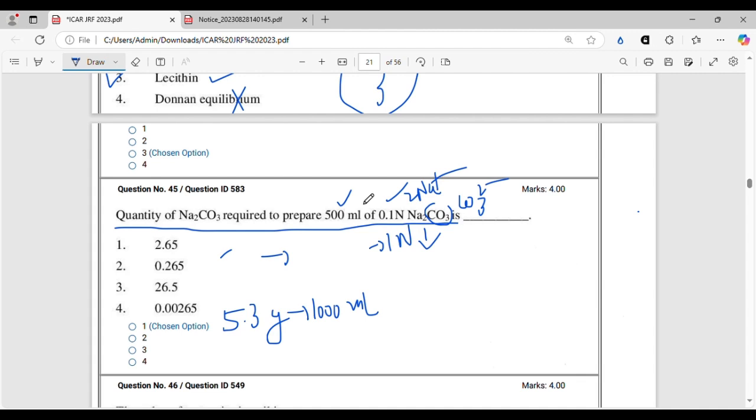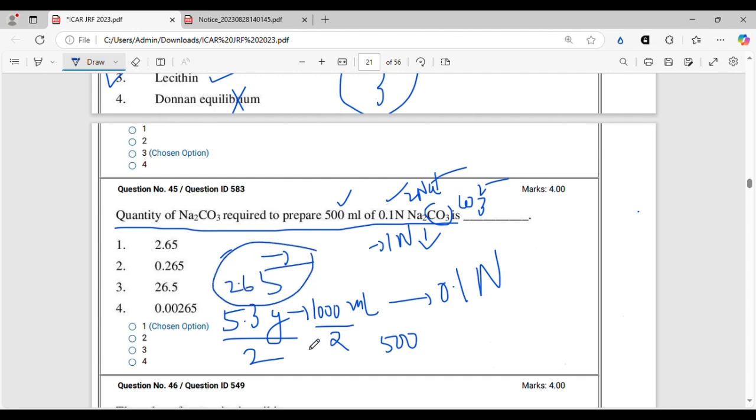Now we have to do it in 500 ml. So for keeping this 0.1 normal intact, if this one is concentrated by 2 times, like it becomes 500 ml, then we have to divide this also by 2. 5.3 by 2 is nothing but 2 2s are 4, 4 5 1, 3, 2 6 are 12, 2 3 1, 265, 2.65.